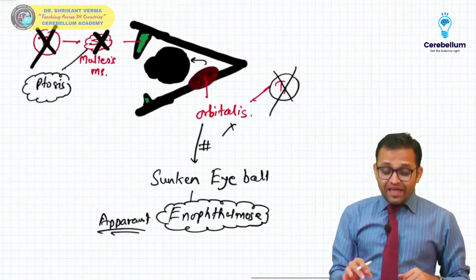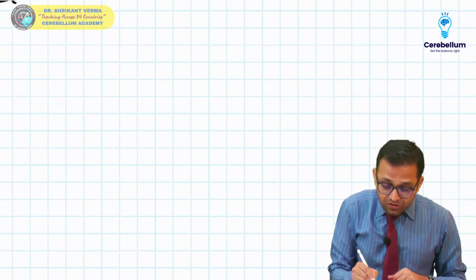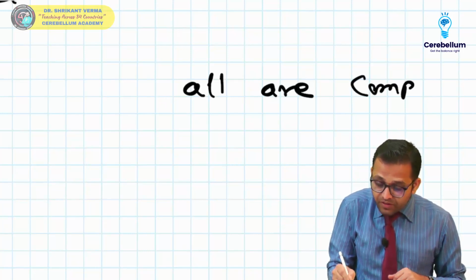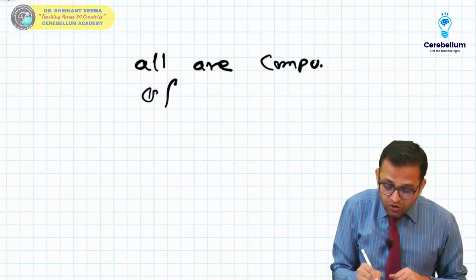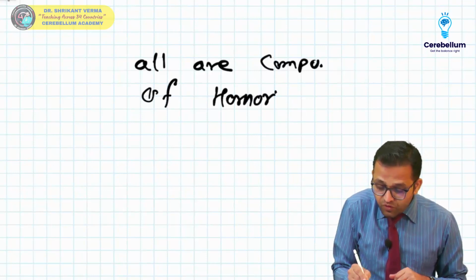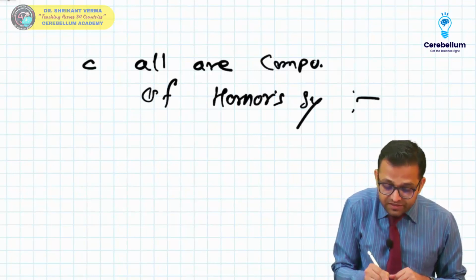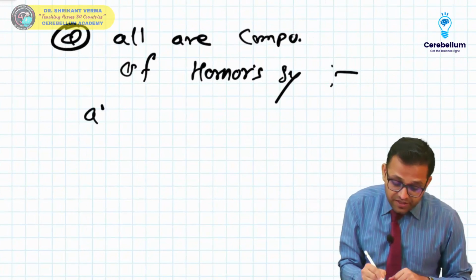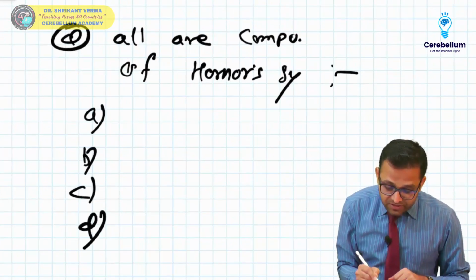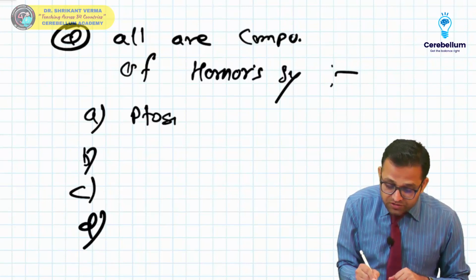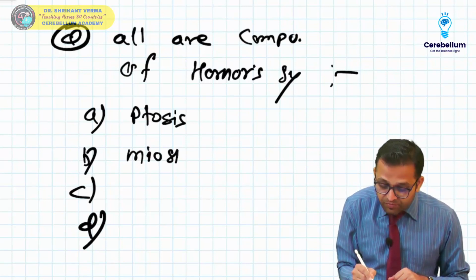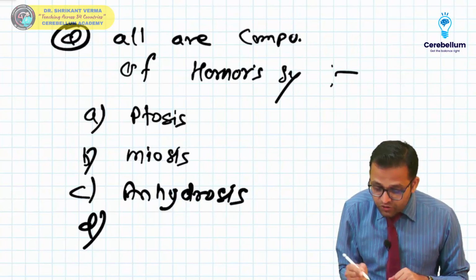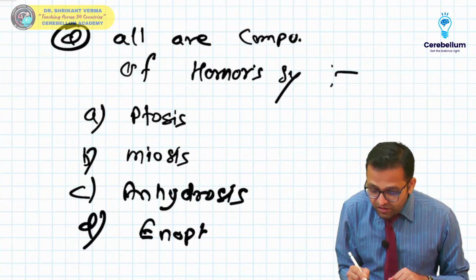Okay, so there will be the MCQ. Yes, question is, all are components of Horner's syndrome except. Let's see the question for your next pattern, controversial question. A, B, C, D. Ptosis, miosis, anhidrosis, and anophthalmos.